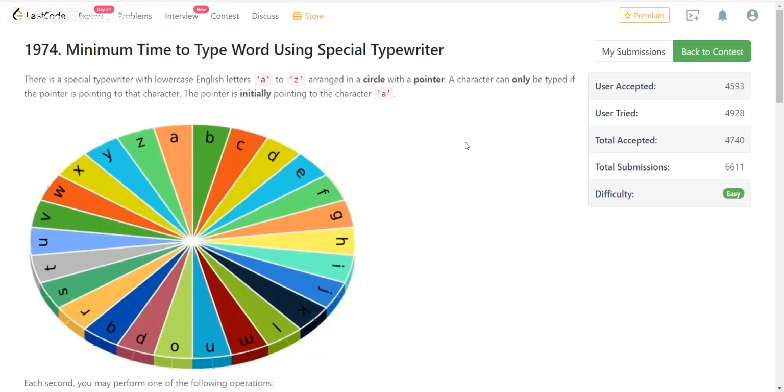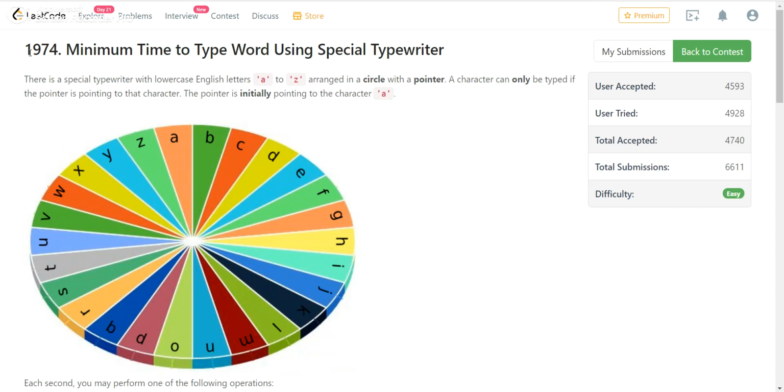So today I am here with the problem description of the first problem in the biweekly contest 59 of LeetCode, which was held today. In this video I am just going to discuss the problem description and what it is asking, and in the next video I will be discussing how I solved it and what could be the best possible solution for that problem.